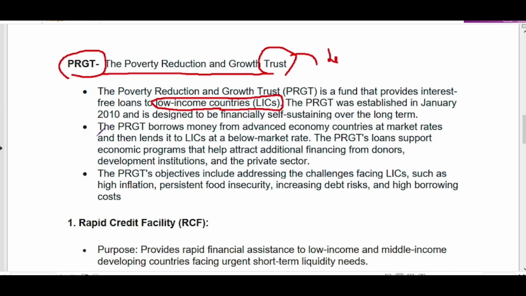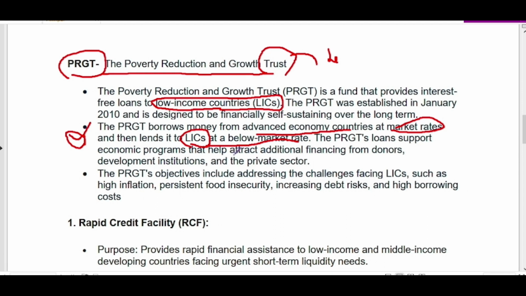So how does it get money? It borrows money from the advanced economies, right? It borrows money from the advanced economies at market rates, but it provides loans to LICs, that is low income countries, at below market rate, right? So it bears the cost of providing low interest rate loans to the low income countries.